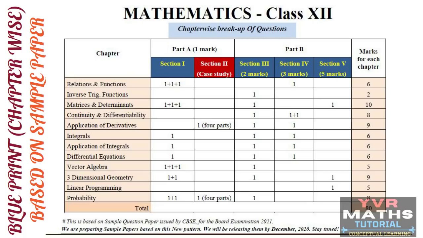Next chapter, linear programming. In linear programming, we don't have any question from part A, but in part B, section 5, we have one 5 mark question. So 5 marks weightage from this chapter.